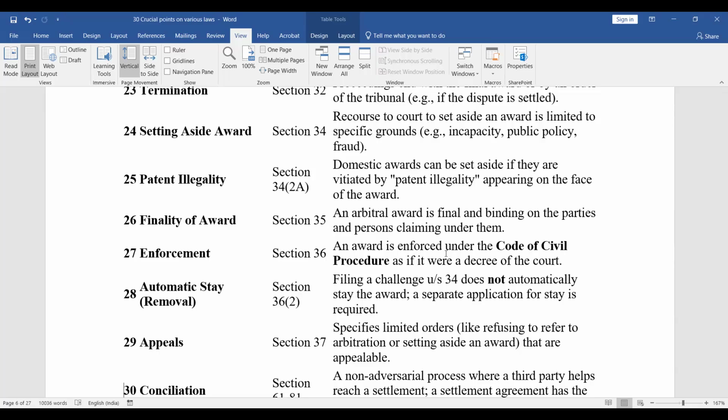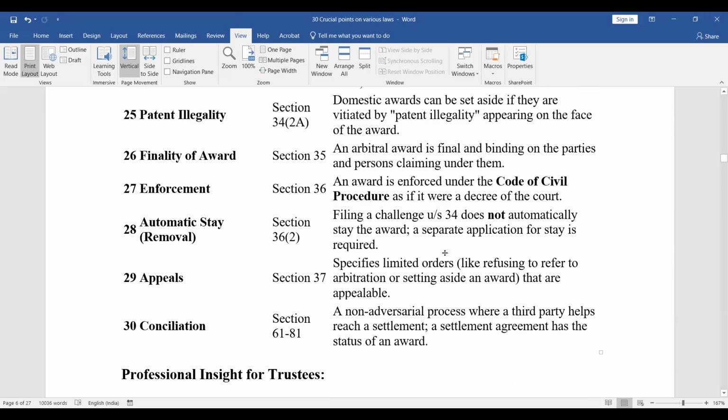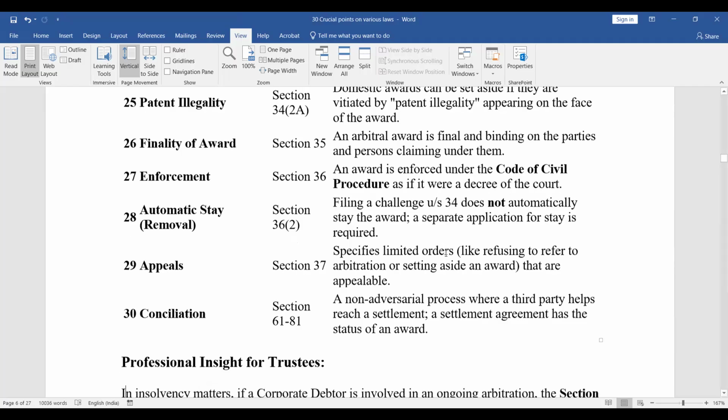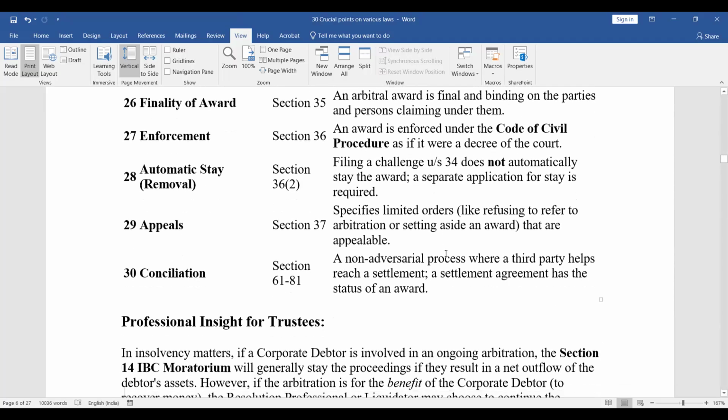Automatic stay, section 36(2). So filing a challenge under section 34 does not automatically stay the award. A separate application for stay is required. Okay. Now regarding appeals, section 37. It specifies limited orders, like refusing to refer to arbitration or setting aside an award, that are appealable. Conciliation, sections 61 to 81. A non-adversarial process where a third party helps reach a settlement. A settlement agreement has the status of an award.